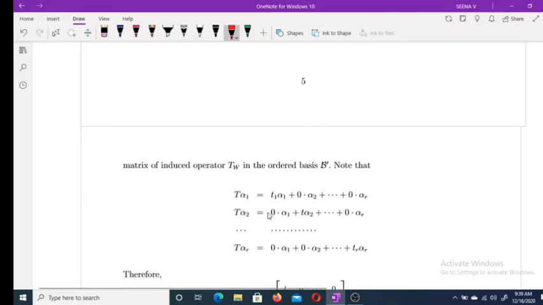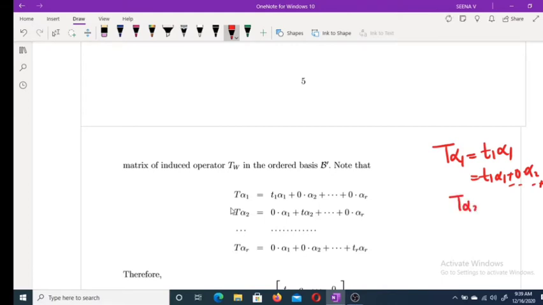So, T alpha 1: by definition, T alpha 1 is t1 alpha 1, and this is equal to t1 alpha 1 plus 0 alpha 2 plus etc. plus 0 alpha r.